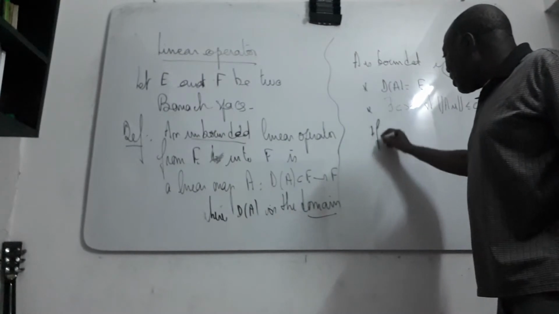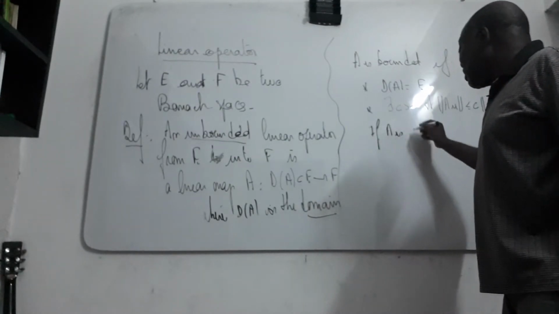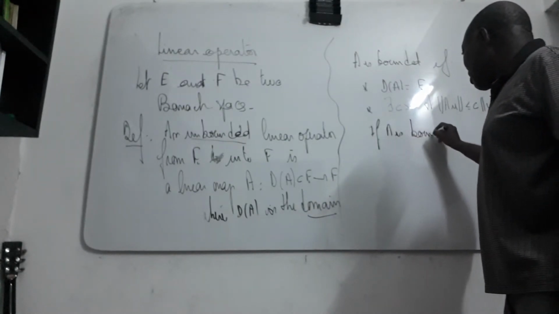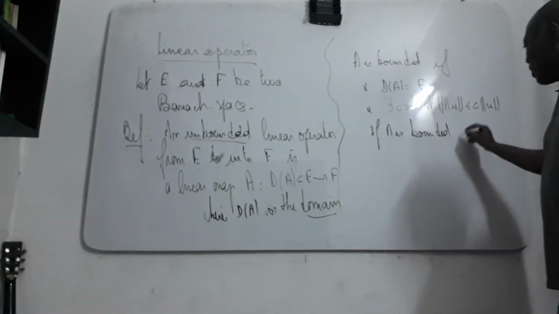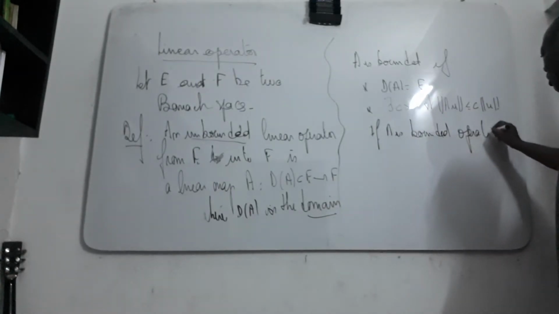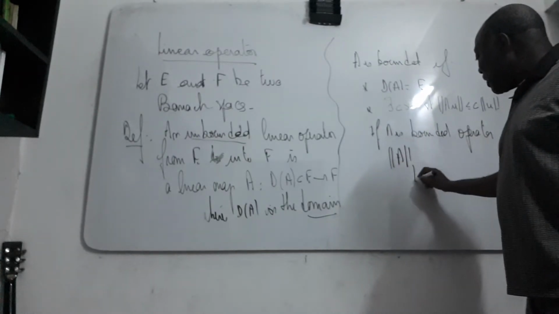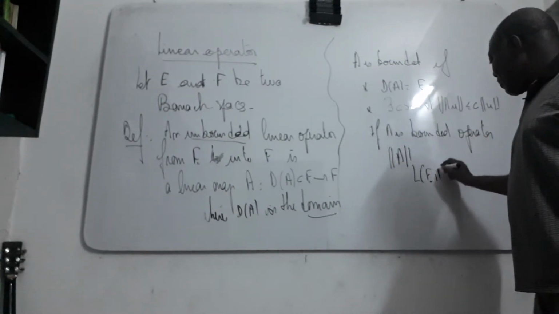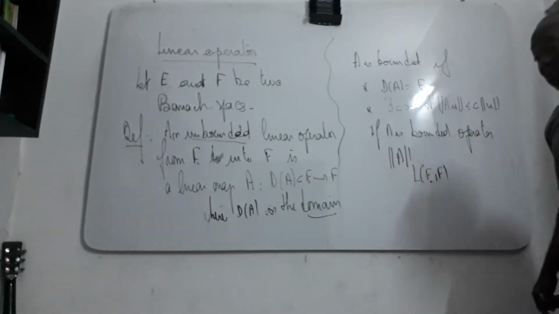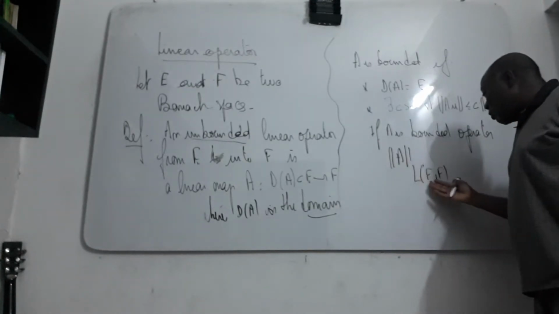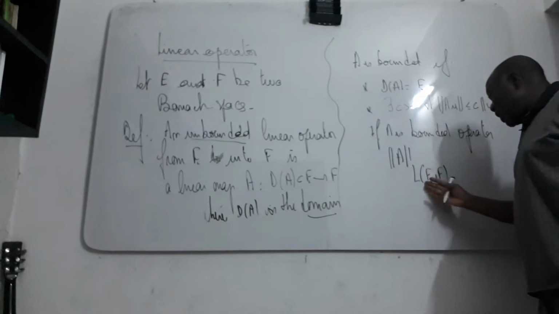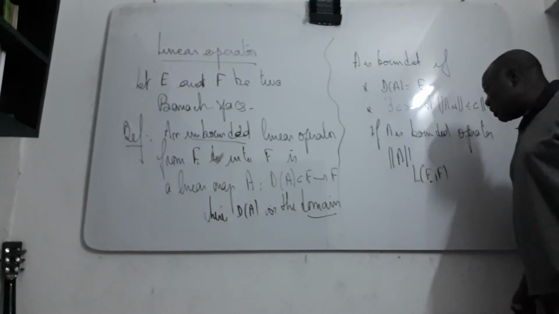If A is a bounded operator, the norm of A is defined like this. You remember we denoted this kind of linear operator L(E, F), when E and F are two Banach spaces.